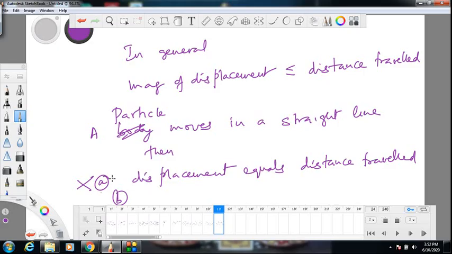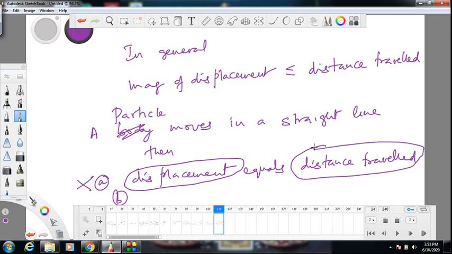Simply because displacement is a vector quantity. How can you equate it to a scalar? First mistake. This is a vector quantity, whereas distance traveled is a scalar quantity. How can you compare? You are equal to your dog? Is it a good comparison? You are a human being and it's a dog. How can you be equal? Lot of differences are there. Biological differences, intellectual differences, spiritual differences. How can you be equal?